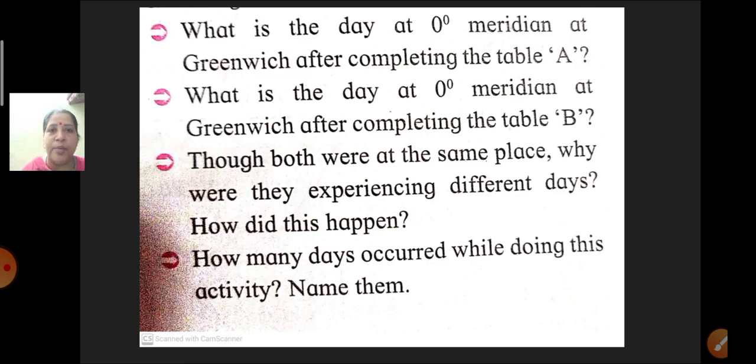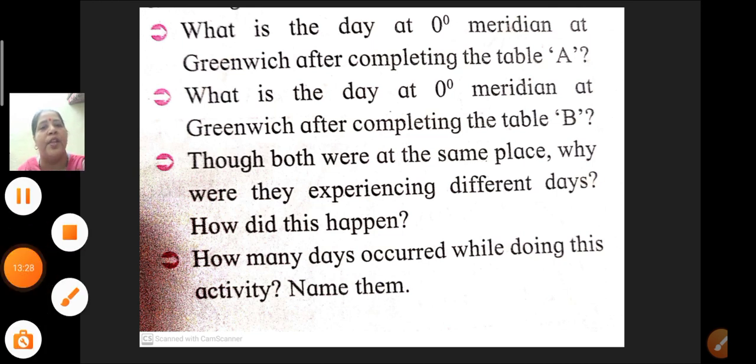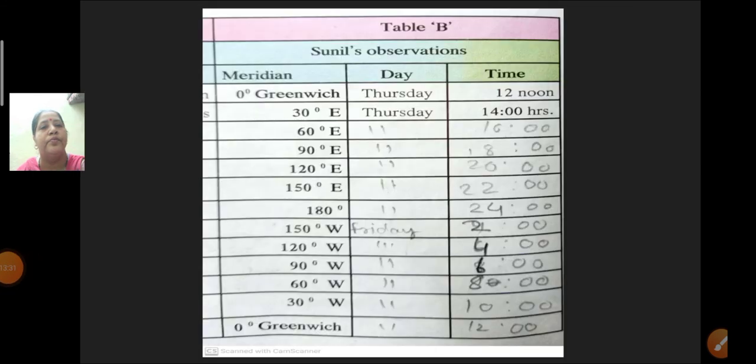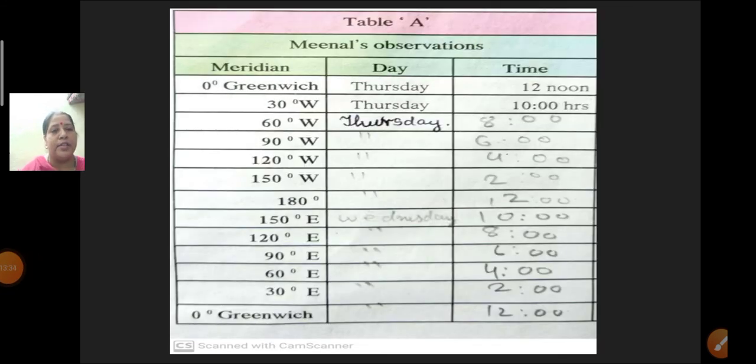Now after studying this table, just answer some of my questions, children, from what you have understood in this table. What is the day at 0 degree meridian at Greenwich after completing the table A? Okay, when we completed the table A, yes, what is the timing? What is the day? Okay, at 0 degree Greenwich. What is the day? It is Wednesday 12 p.m. Okay, she had started with Thursday 12 noon and she has reached Wednesday 12 noon.